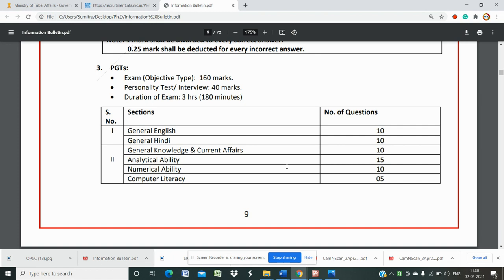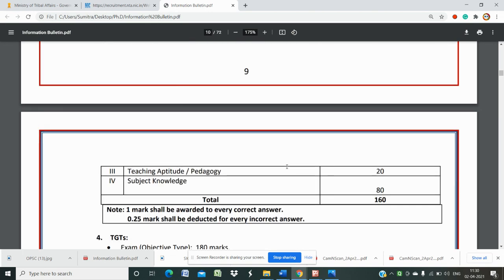Then PGT: 160 marks, 40 marks for your personality test or interview, 180 minutes. General English, general Hindi, general knowledge, current affairs, analytical ability, numerical ability. Analytical ability is 15 marks, numerical ability is 10 marks, computer literacy is 5 marks. Then teaching aptitude or pedagogy is 20 marks.